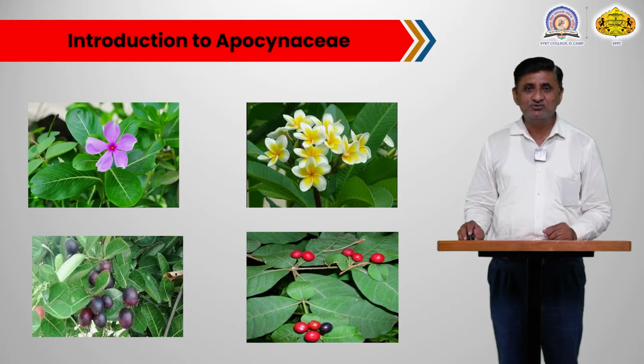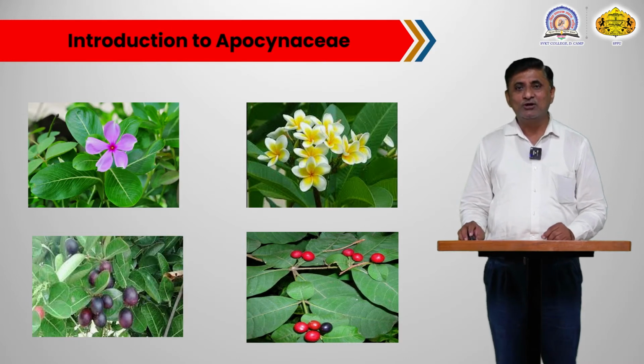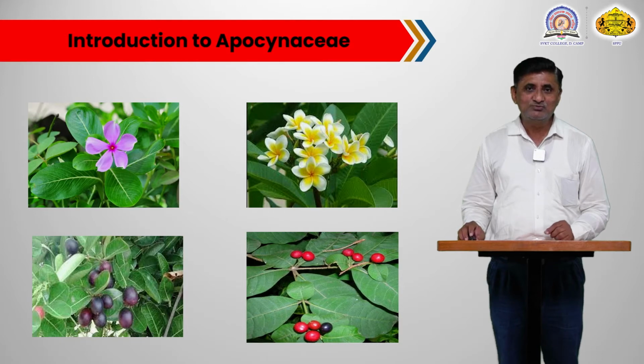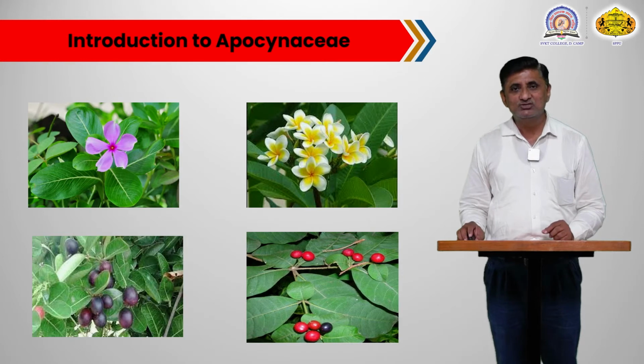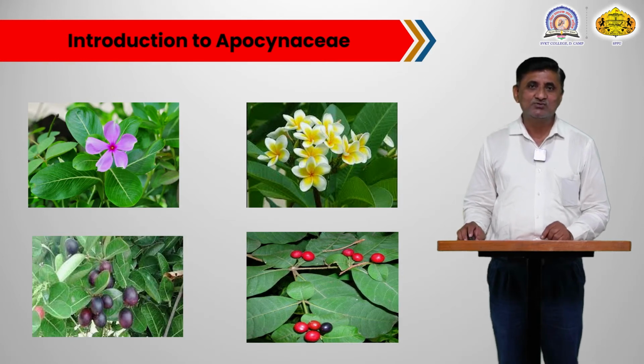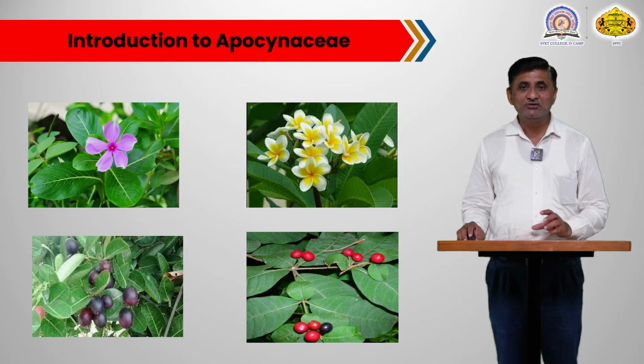In the last image you can see a medicinally important plant commonly known as Sarpagandha. This plant occurs widely in the forests of the Western Ghats. It gives a medicine useful for snake bite, and that's why its common name is Sarpagandha. So this was the introduction of the family Apocynaceae, which gives ornamental plants, wild fruit plants as well as many medicinal plants.